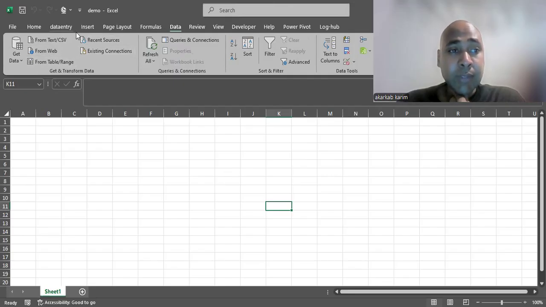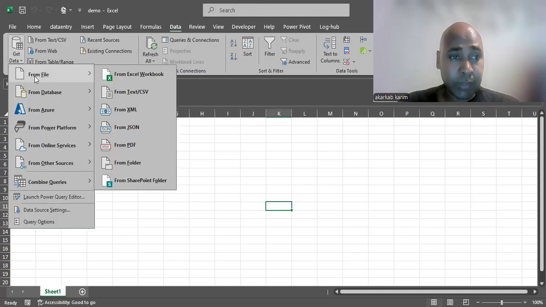So we have the ability to import data from different sources. When we go to this Get Data button, as you see with me, we have the ability to read in data from different sources. So we can import data in XML format, JSON, PDF.